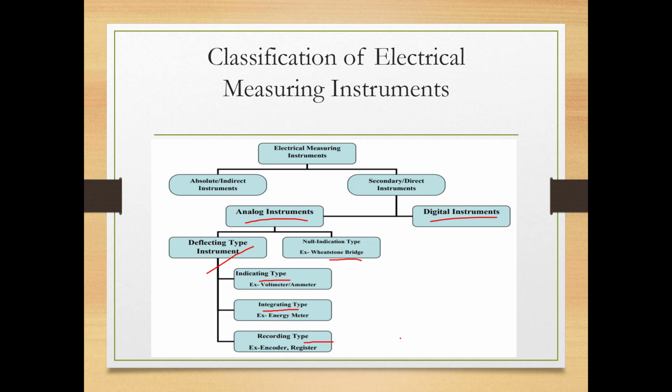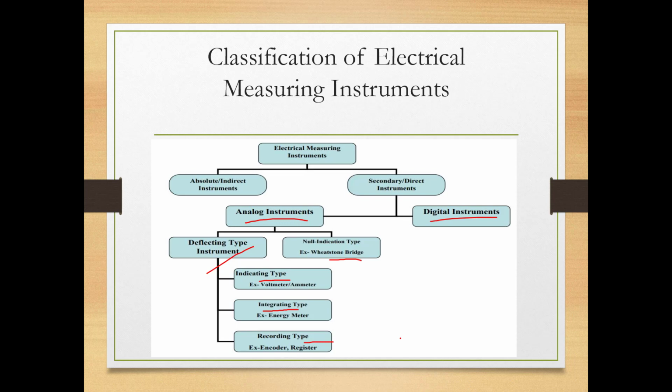Indicating type means basically what we see, for example, in a wall clock or an analog watch. There are notations, and there is a pointer, the hands of the watch, and these pointers give us the value of the time. In a voltmeter or an ammeter, we have a single pointer that gives me the measurement, whether it is 5 volt or 10 volt, like this.